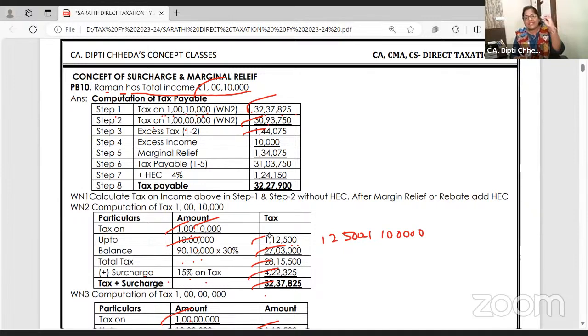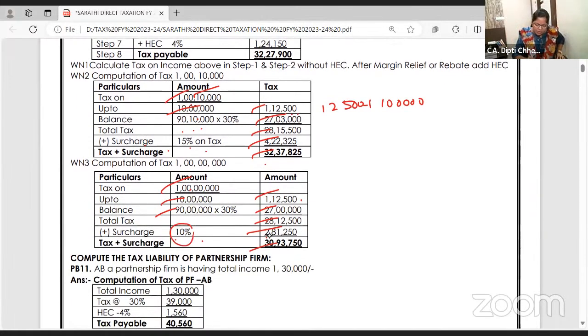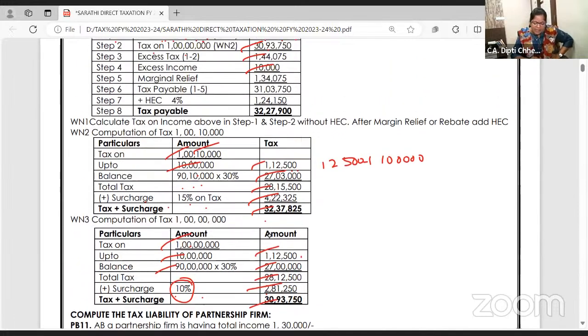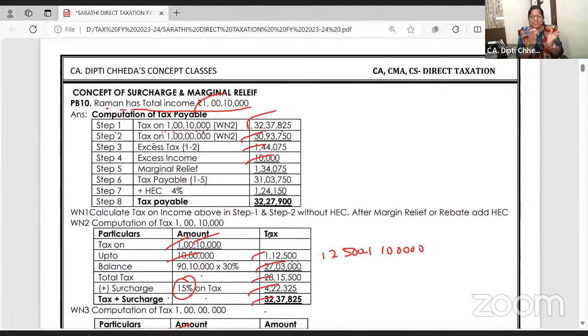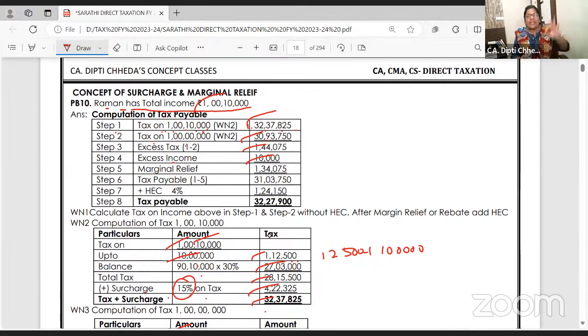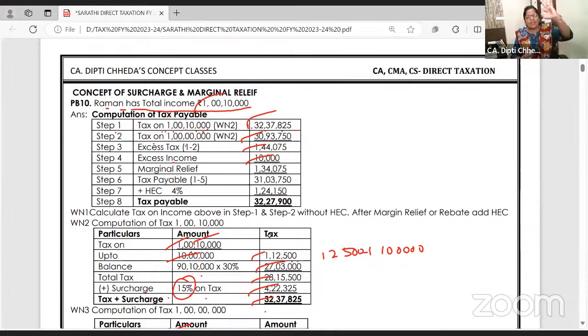I am paying excess tax because I earned excess income above 1 crore of 10,000. If my income would have been 1 crore, I would have ended up paying 10% surcharge. Because my income exceeded 1 crore, I'm paying 15%. So just because my excess income is 10,000, the excess tax is 1,44,000.